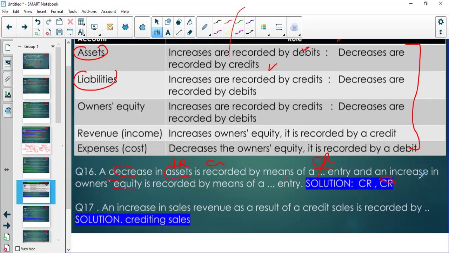And if our sales are increasing, then we have to credit the sales. If we make a sale on credit, then we have to credit the sales because the sales have increased. If you have forgotten some of these things, remember, we just look at the principle. We're not going to do the actual transactions. For the purposes of this module, this principle is going to be very sufficient, right?